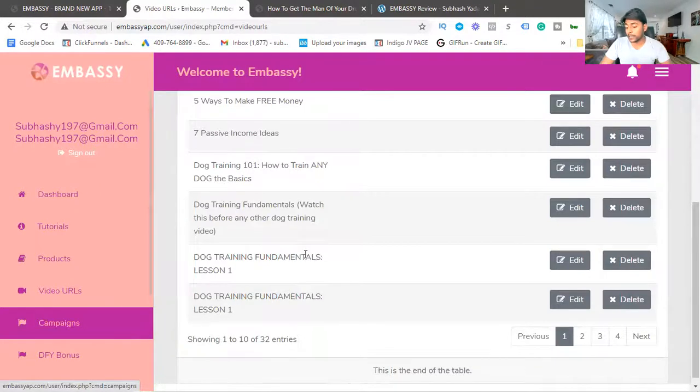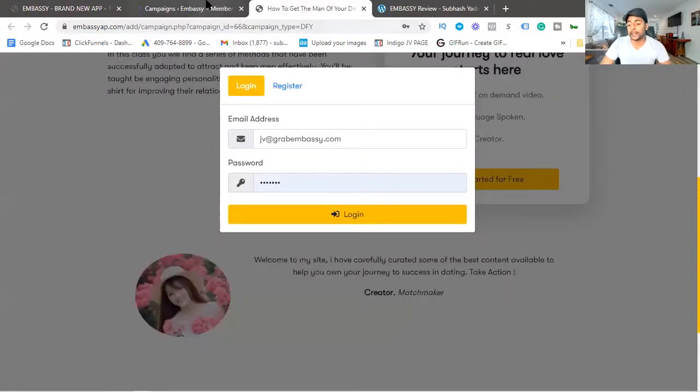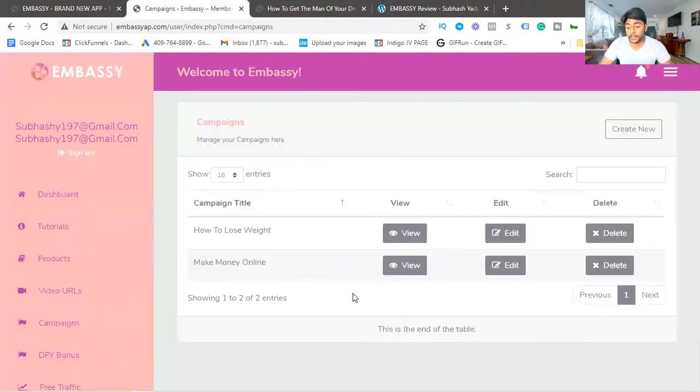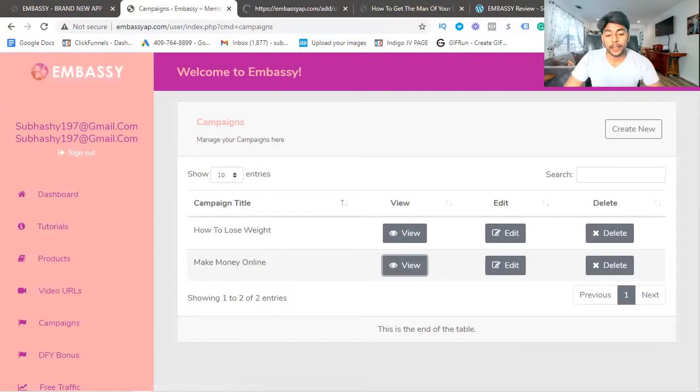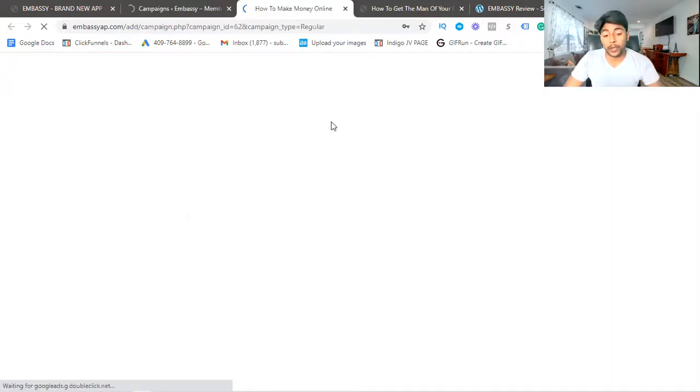That is very simple. They have a training system. Also just click campaigns, and you can see this is one campaign. You can also create many campaigns for many niches, like weight loss, make money online. Let's view this. If you want to create a new one, you can click here to create a new campaign. There is also complete training about it.